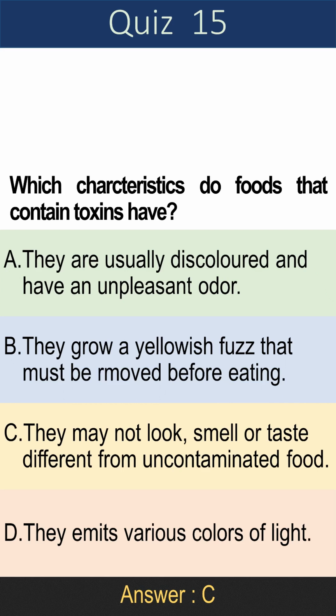Question 15. Which characteristics do foods that contain toxins have? A. They are usually discolored and have an unpleasant odor. B. They grow a yellowish fuzz that must be removed before eating. C. They may not look, smell or taste different from uncontaminated food. D. They emit various colors of light. Answer is C. They may not look, smell or taste different from uncontaminated food.